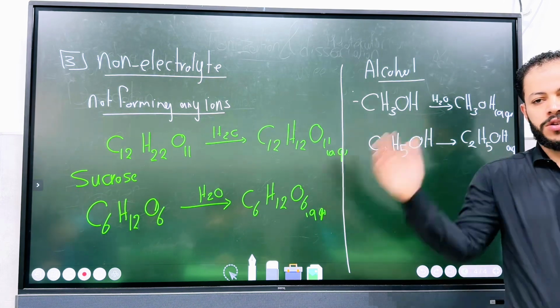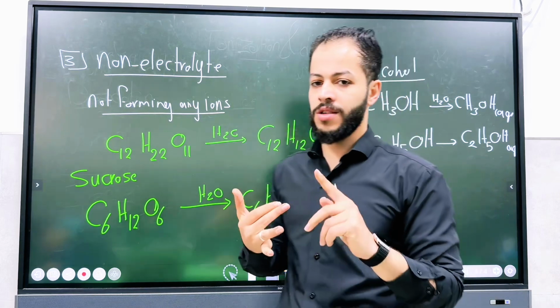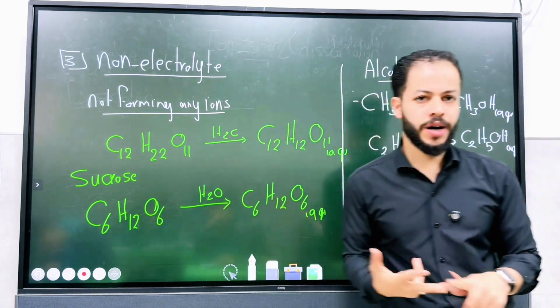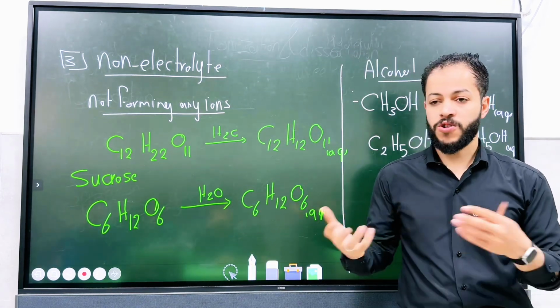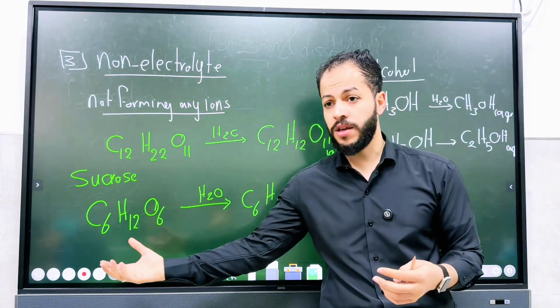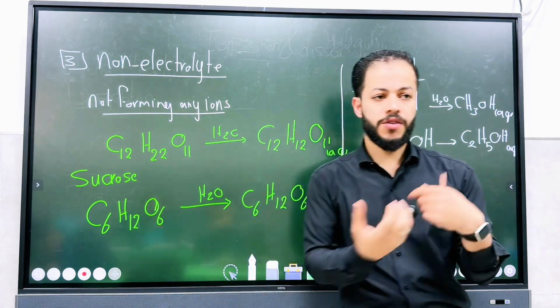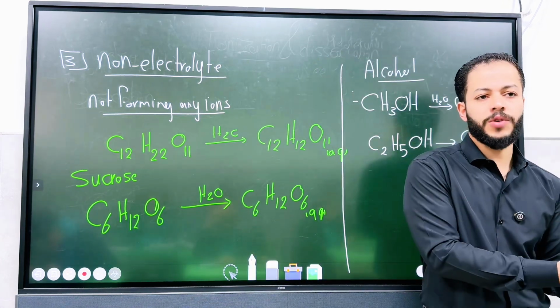So let's summarize all the ideas that we mentioned. We talked about dissociation, we talked about ionization, how they form a hydronium ion. Then we differentiated between dissociation and ionization. Dissociation happens in ionic compounds. Ionization happens in covalently bonded compounds.